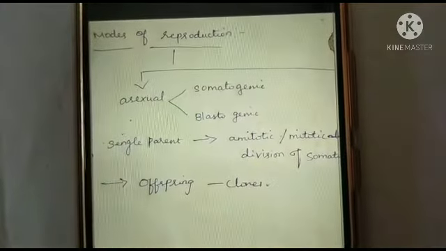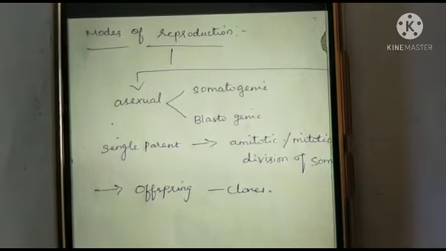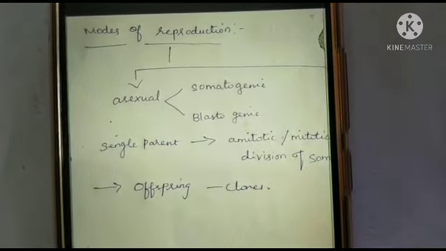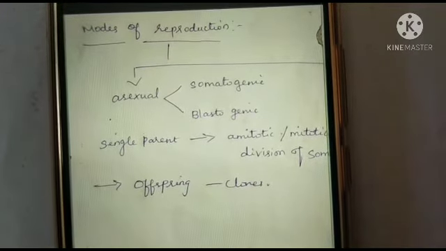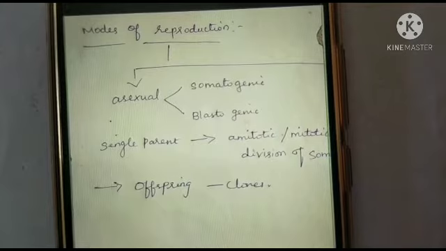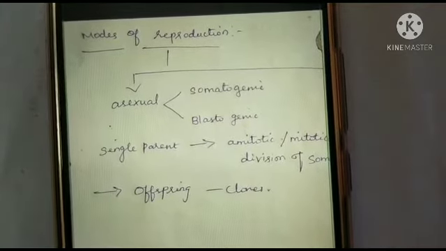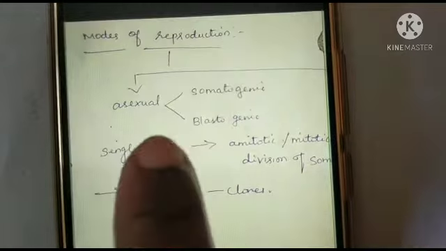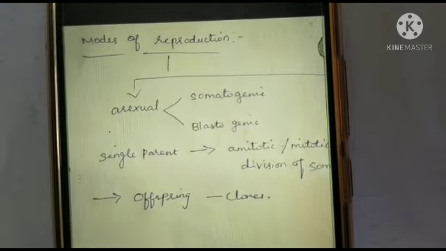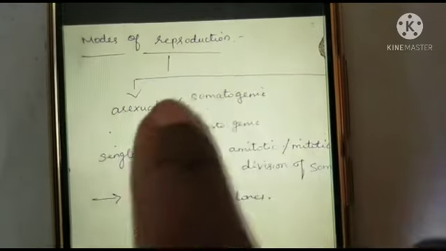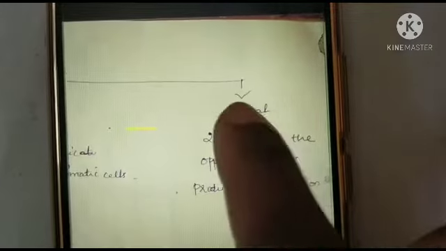Next, we are going to learn about modes of the reproduction. All the reproductive modes have some of the basic features like RNA synthesis, protein synthesis, DNA replication, formation of the reproductive organs, cell division, growth, and so on. Usually there are two major modes of reproduction. One is asexual reproduction, another one is sexual reproduction.